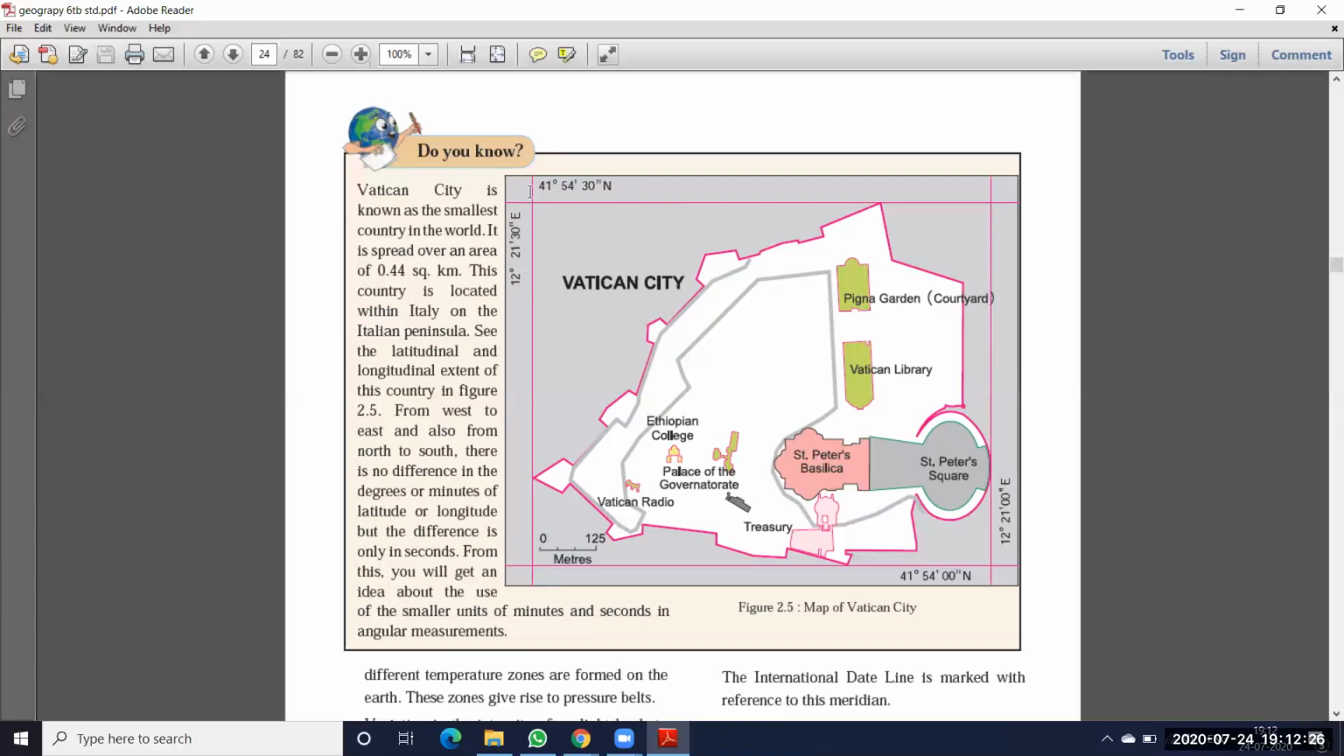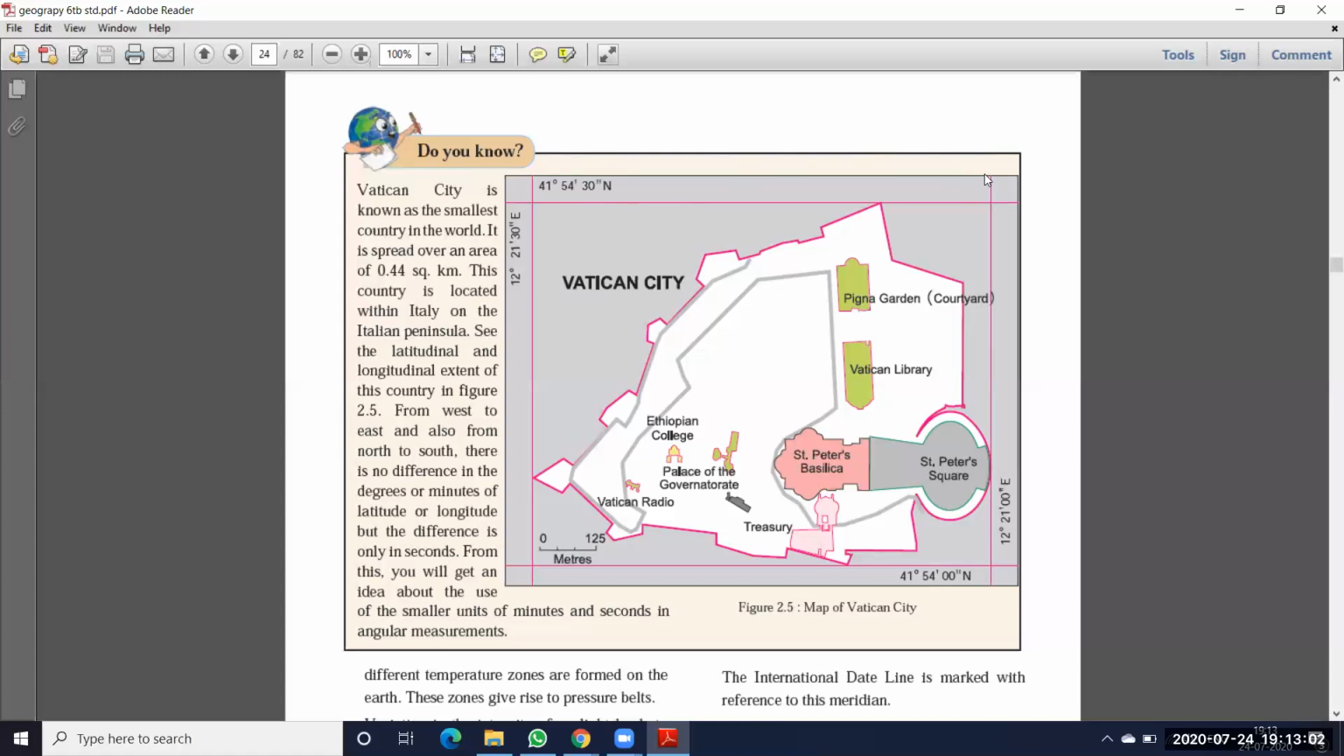So this vertical line is the longitudinal extent. What is the value? 41 degrees 54 minutes 30 seconds north. So this is north. Okay, and here 41 degrees 54 minutes 00 seconds north. Okay, see here, from this place to here, what is the length between them? So the only difference is how much? Only 30 seconds. Okay, so the width difference is 30 seconds and the length difference is also 30 seconds. That means it's a very, very small city.